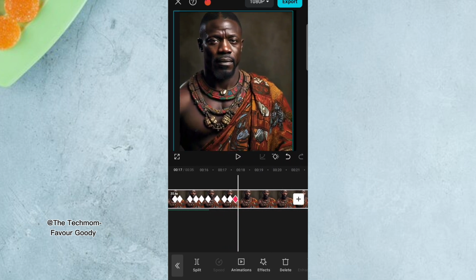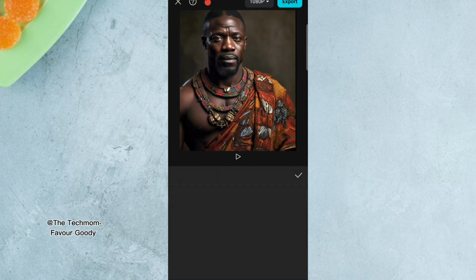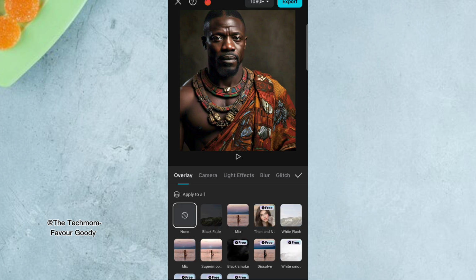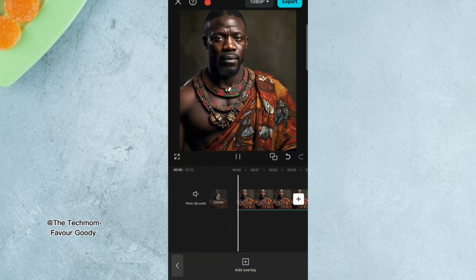Now you can decide to add effects. You add some effect so that it can make sense this way. This is it. Let me show you.